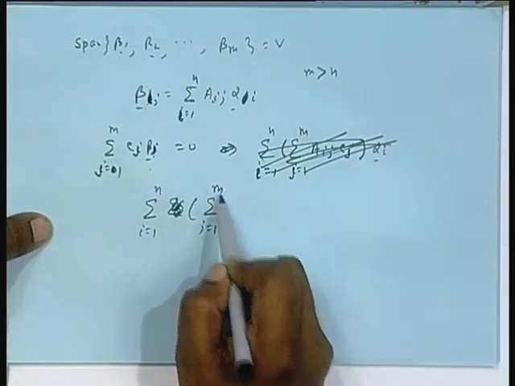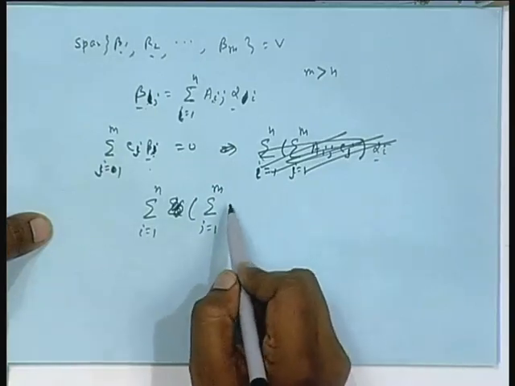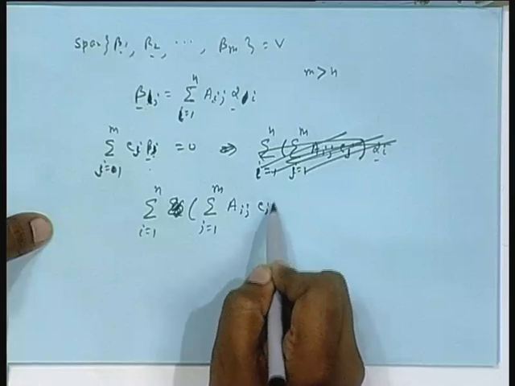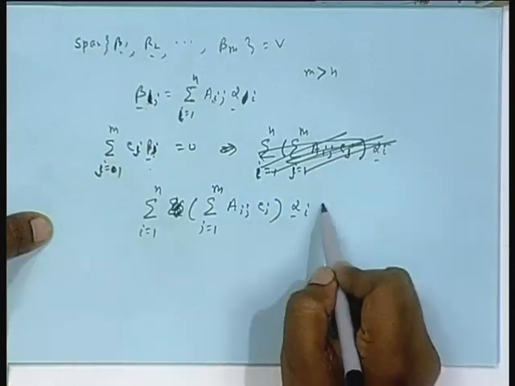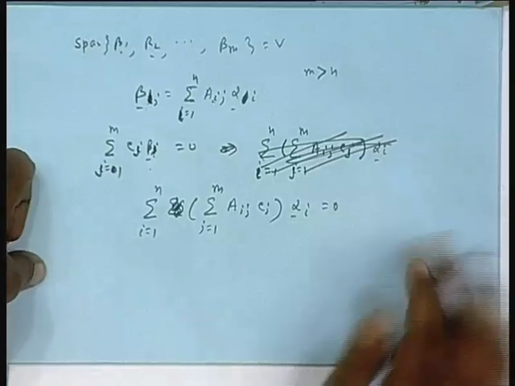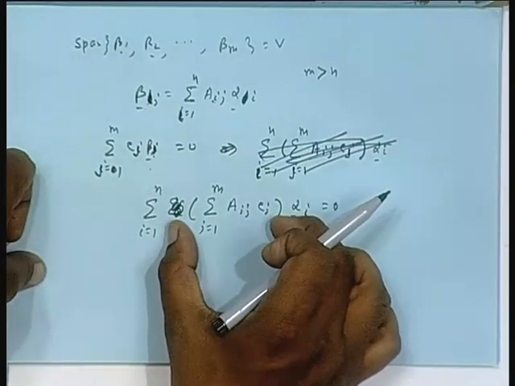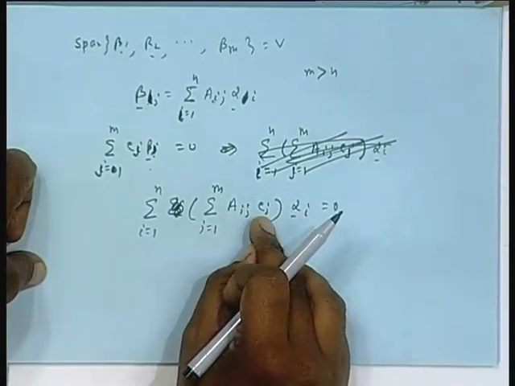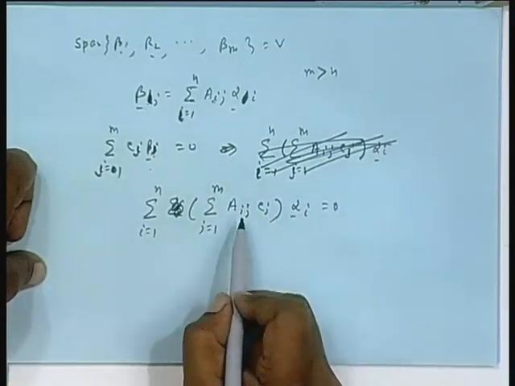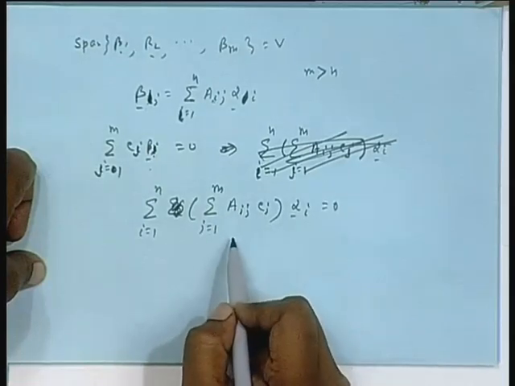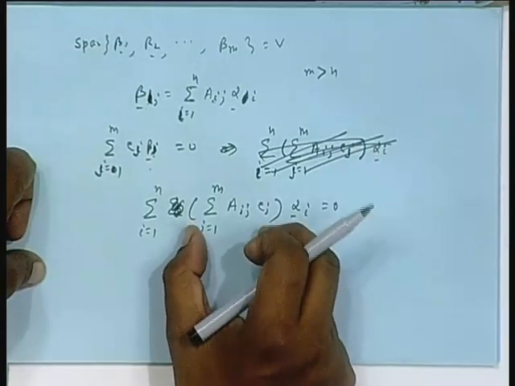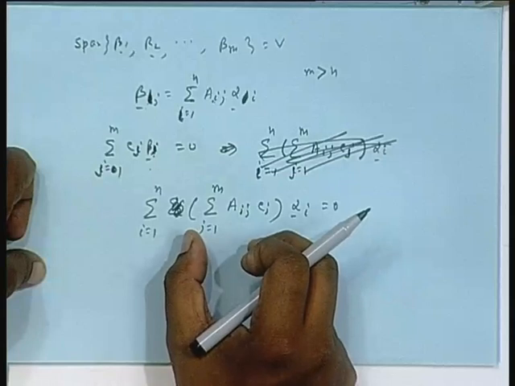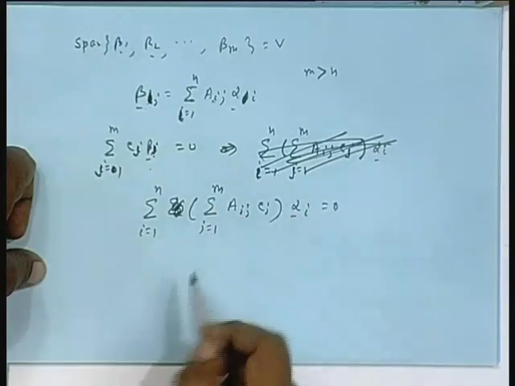J equal to 1 to m, Aij Cj, right, times alpha i equal to 0, but alphas also have been proven to be linearly independent. That means this is a scalar, remember, summation times summation of something times something, a scalar. So, a scalar number depending on i, a constant subscript i, times alpha equal to 0. Alphas are linearly independent. That means each of these terms should be 0 for each i, isn't it? For each i this should be 0, but this term you can write like this.